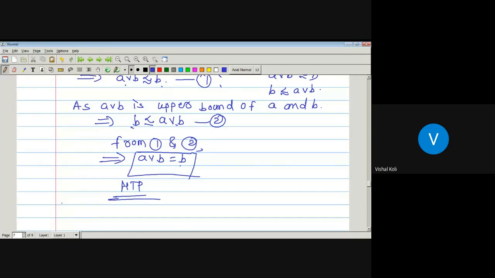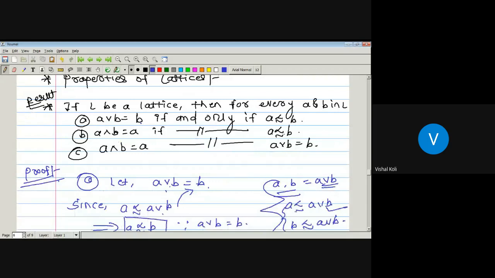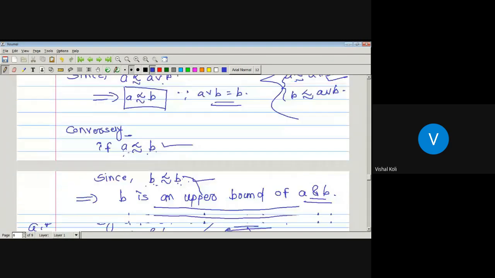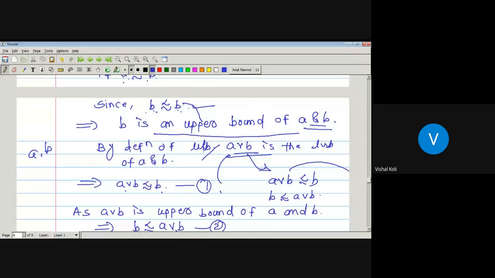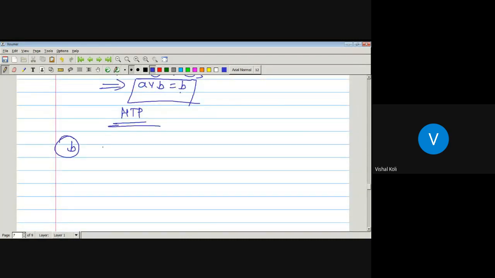Now the second one, that is, A meet B will be equal to A if and only if A precedes B. Same we have to do. Here we take A meet B equal to A. Then we use the definition of greatest lower bound, and from that we get A precedes B. Conversely, we take A precedes B, and from that we use the definition of lower bound, and we will get A meet B equal to A. So B is the same as the proof of A. Okay, now the C.